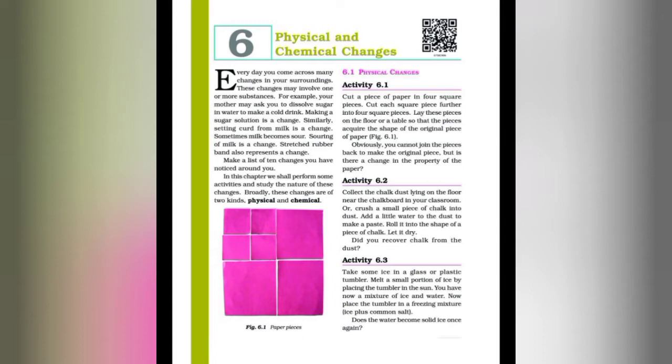One more activity is given, that is Activity 6.3. Take some ice in a glass or plastic tumbler. Melt a small portion of ice by placing the tumbler in the sun. You now have a mixture of ice and water. Now place the tumbler in a freezing mixture, ice plus common salt. Does the water become solid ice once again?